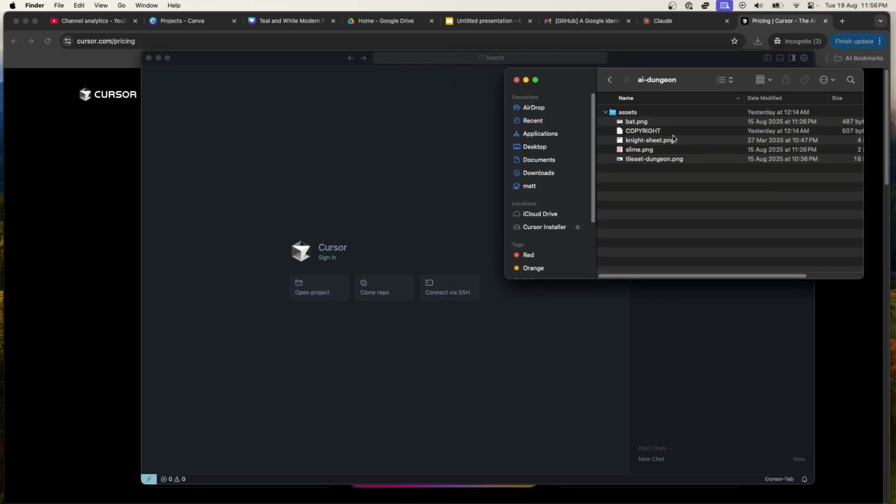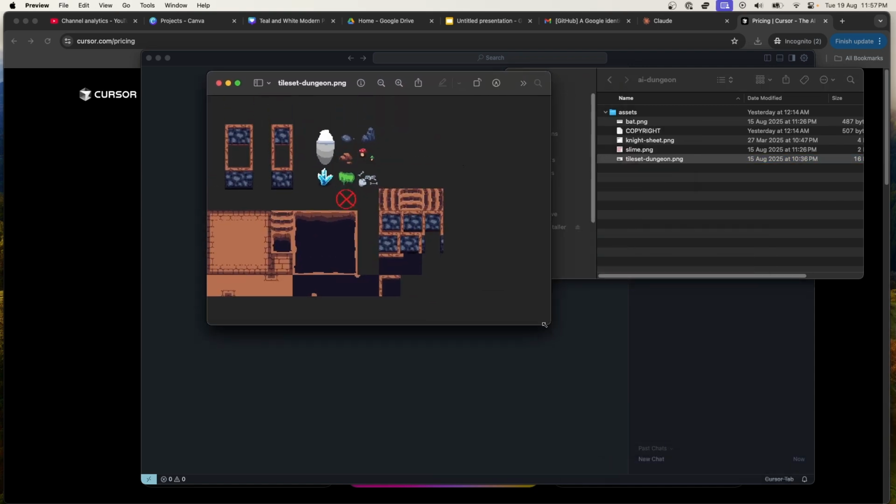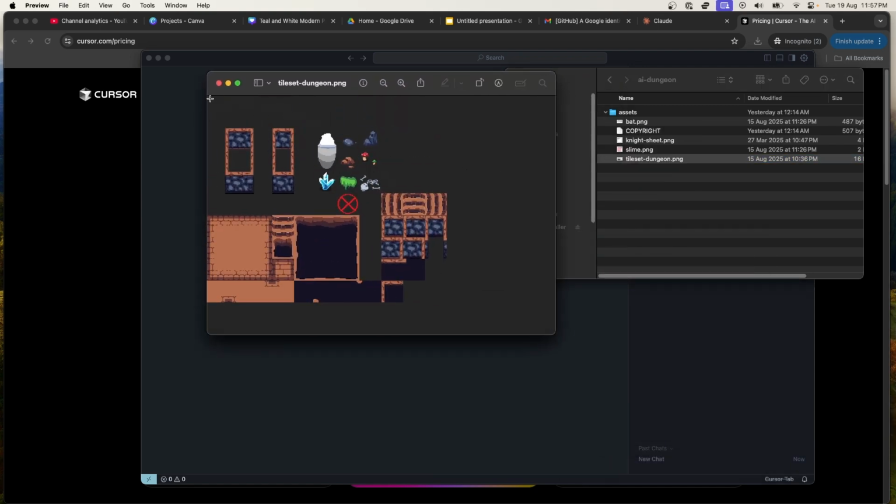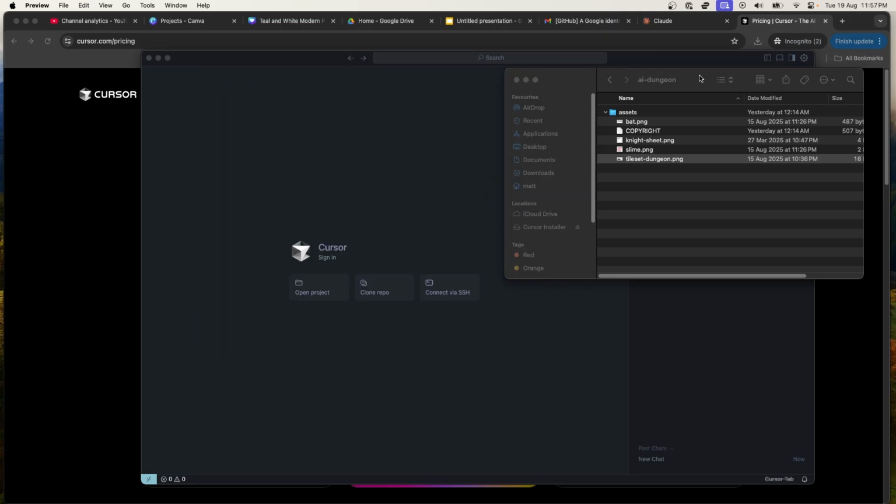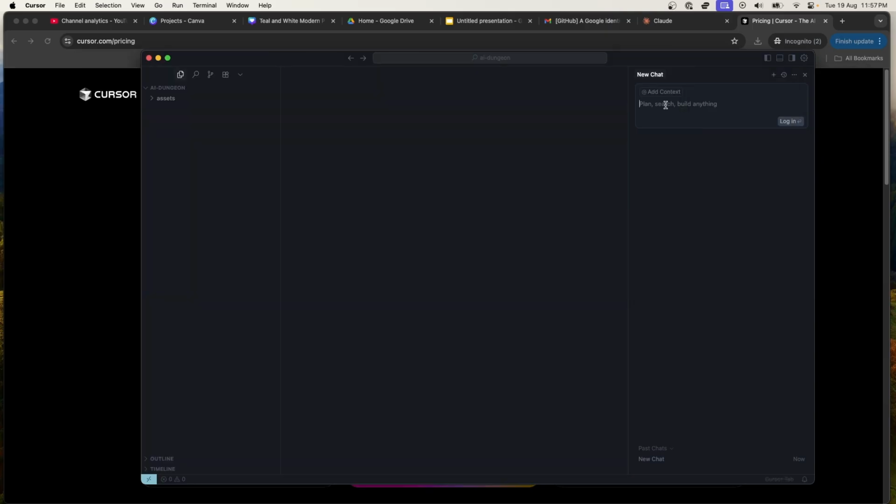Okay, so I've just created a new directory called AI Dungeon. I've put an assets folder in there with a tile set and some other tile set. There we go, and some other assets in it that we could use to make a game. So I'm just kind of wondering, can I just say, hey, here's some assets, make a little game? Will that work? Let's find out. Okay, it looks like it's just a chat interface. All right.